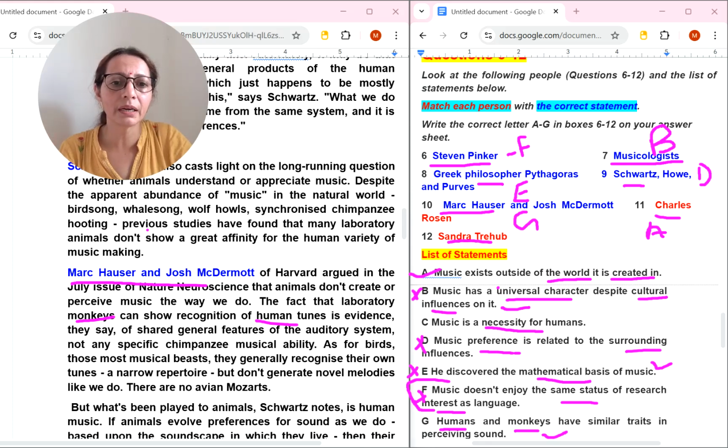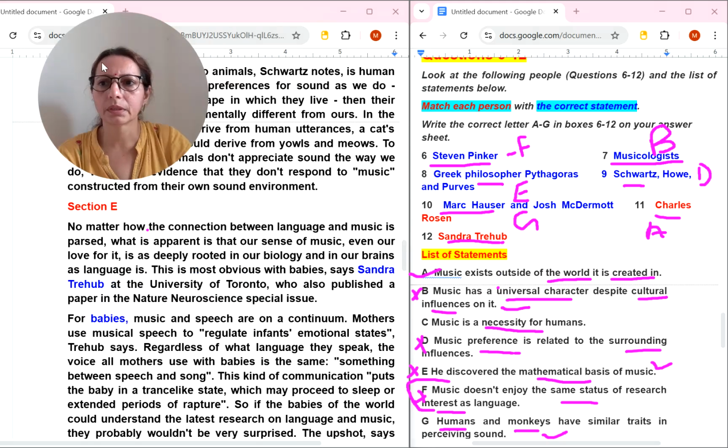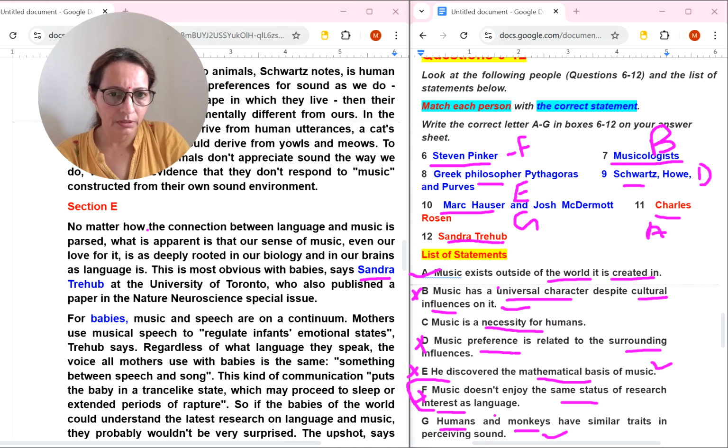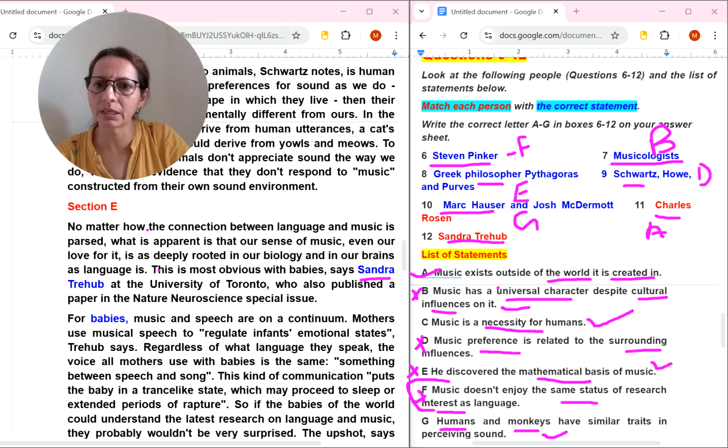Okay, now Sandra, this person is left. I think this will be in the last paragraph. Now let's see this person name, I can see in E number paragraph. What we have left, B number, C number also left, and or which one is left? Everything is gone. Everything is gone, then it's okay. We can mark C number, but let's find where this Sandra is saying.